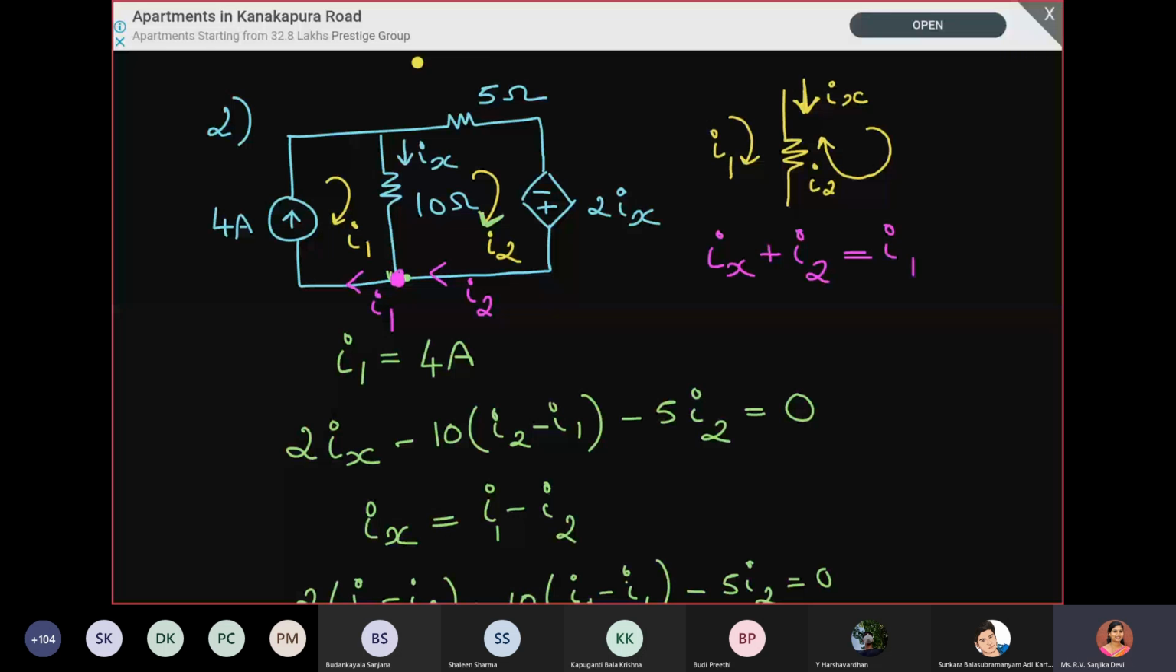Are you able to understand? Shankara? Yes, ma'am. Okay. So though the currents are flowing in the clockwise direction, if you see one particular resistance, the currents are actually moving in the opposite direction. So the difference of the two currents is actually flowing through this resistor. So we can write Ix is equal to I1 minus I2. Okay, so now solve the circuit.